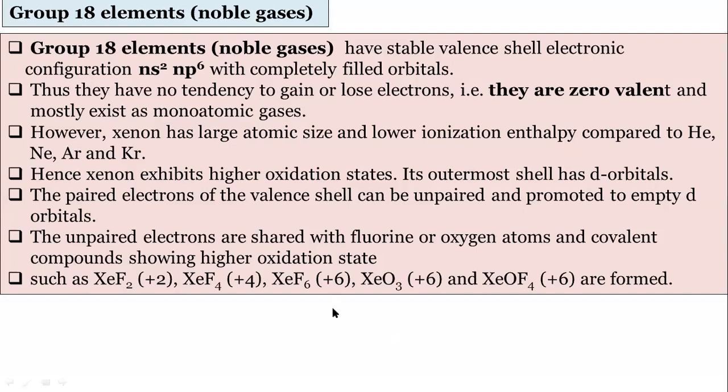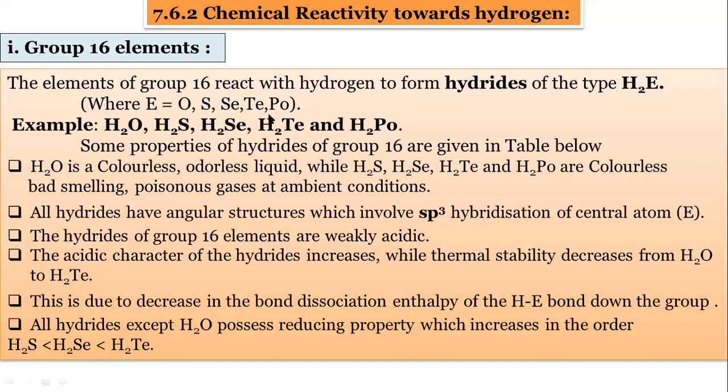We discussed the oxidation state of group 16 elements, that is the oxygen family, then group 17, the halogen family, and group 18, the noble gases. Then the next property is reactivity towards hydrogen. Group 16 and group 17 elements can react with hydrogen to form hydrides, remember. So hydrides of group 16 elements we will discuss first.